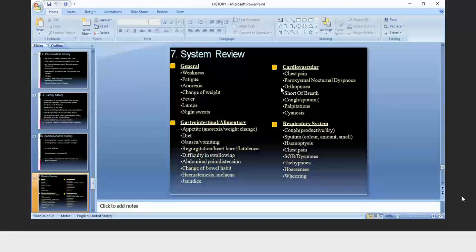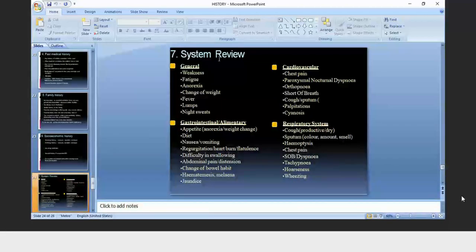These are the general complaints the patient will tell you. In case of GIT, the patient will tell you about these problems. In cardiovascular, the patient will tell you about chest pain, dyspnea, orthopnea, shortness of breath, cough, sputum, palpitation, sinuses. If there is a respiratory problem, there will be cough, sputum production, hemoptysis, blood in sputum, chest pain, shortness of breath, tachypnea, hoarseness, or wheezing.